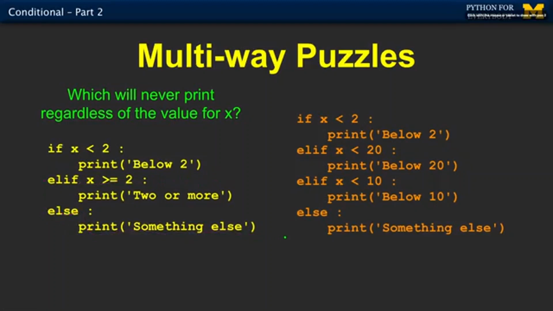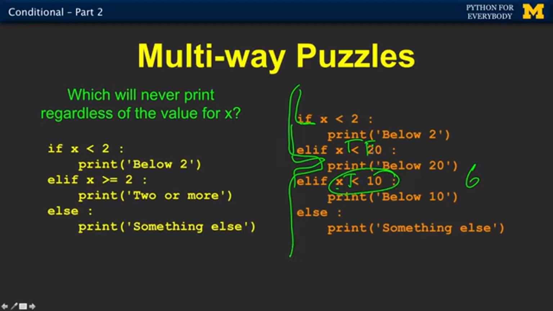So in this next one, we have to remember that these things happen in order. So if x is less than 2, we're going to run this. If it's less than 20, we're going to run this. If it's less than 10, we're going to run this. But the problem is all values of x that are less than 10, for which this would become true, this is always true. So a value like 6, this becomes true. So that means that if it's something like 6, it's going to run this and come out and never ask this question, right? So that's the key.